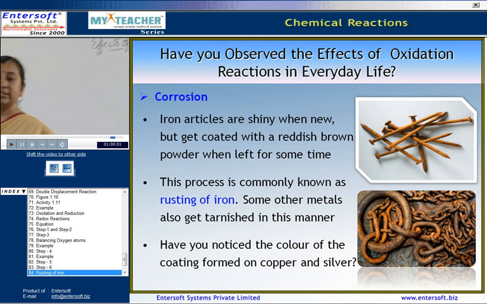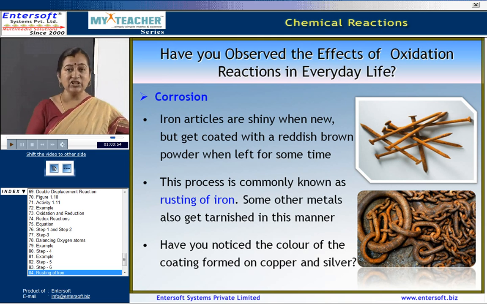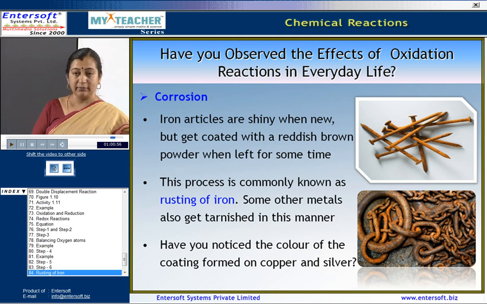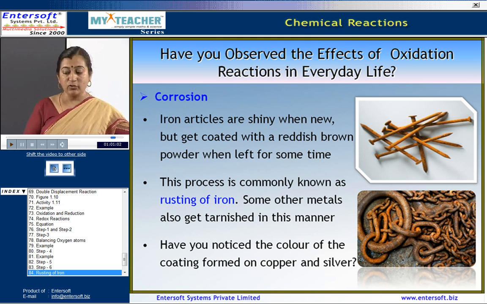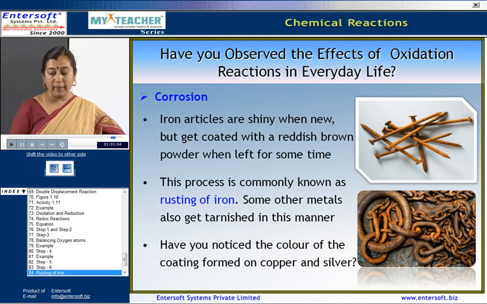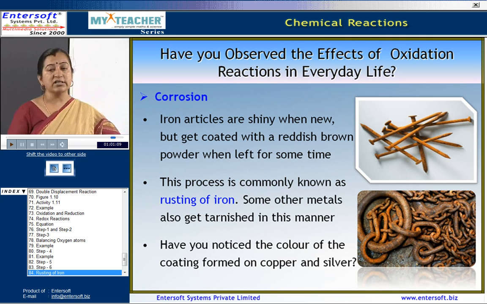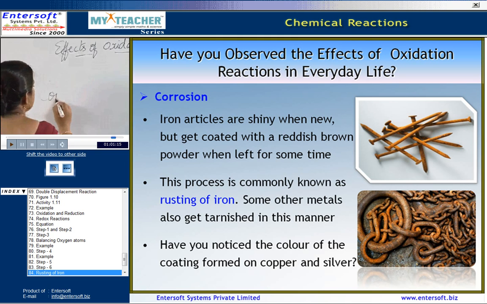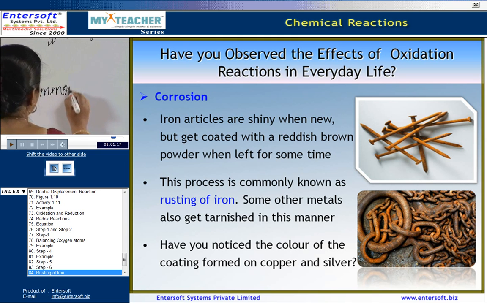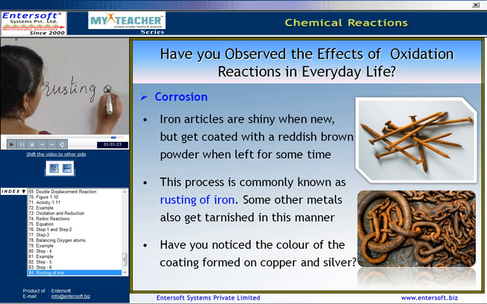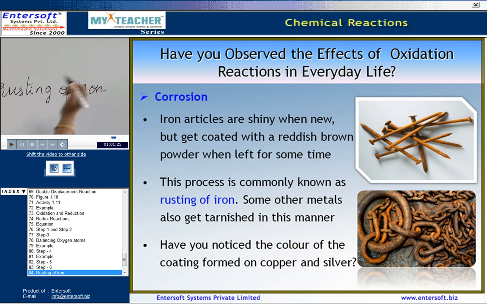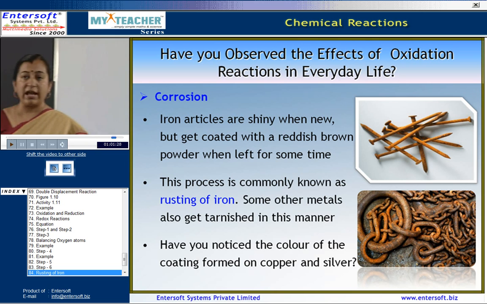All of you must have observed iron particles initially when they are new are shiny, but slowly later on as days roll by they get coated with reddish brown powder. So, the reddish brown powder formed on them is because of the oxidation of iron. This process is commonly called as rusting of iron. Chemically, this is an oxidation reaction.